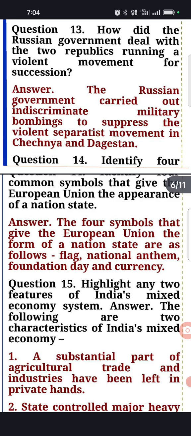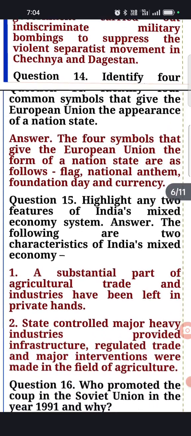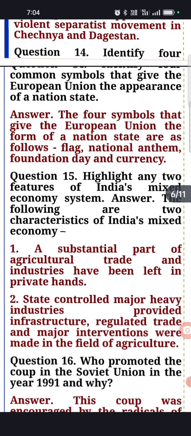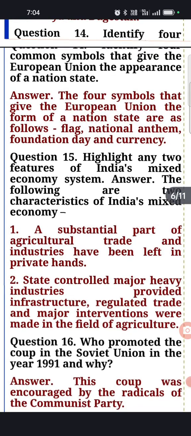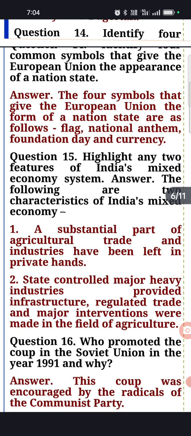Now the 14th question: identify the four common symbols that give the European Union the appearance of a nation state. So how has the EU become an important international organization? You have to answer the two points here.